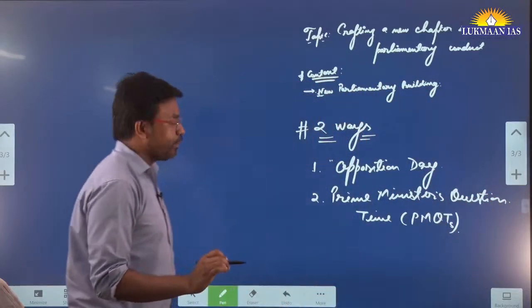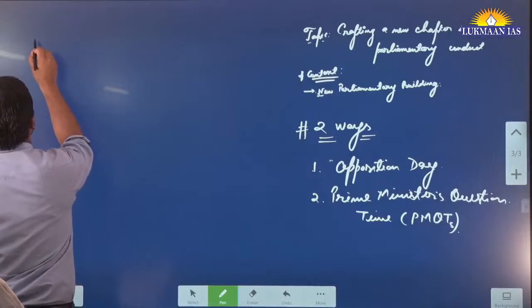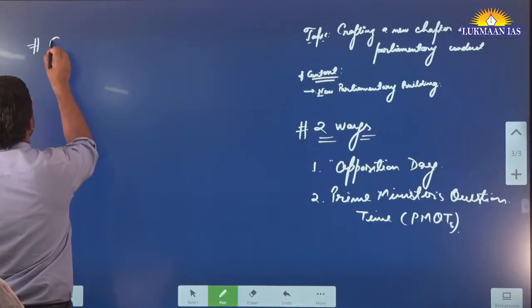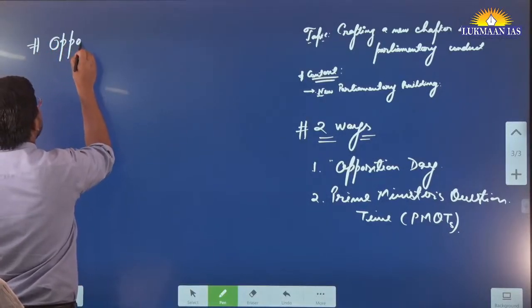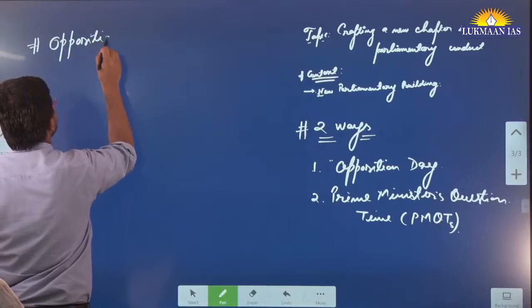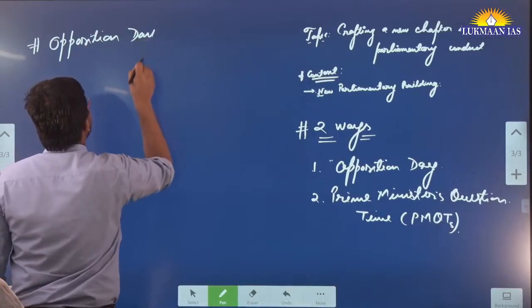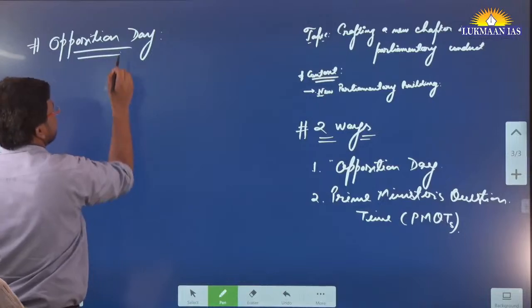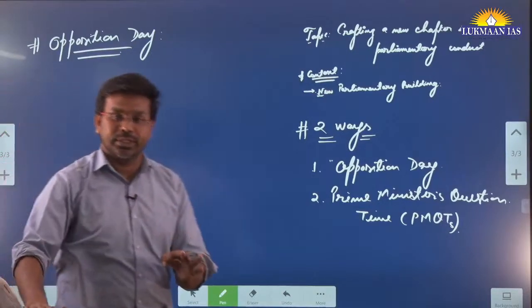Let's understand what we mean by Opposition Day. First concept: why is he talking about these concepts? Because these are cited as solutions to the parliamentary disruptions that happen.